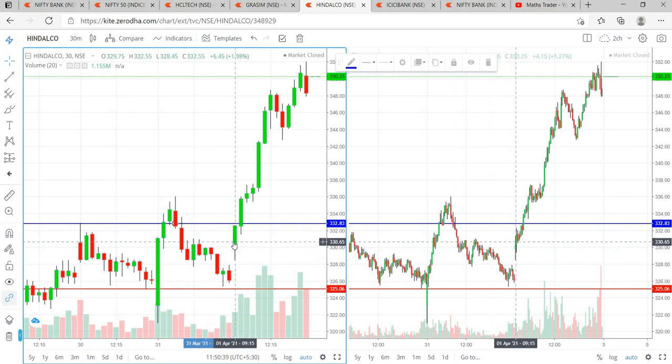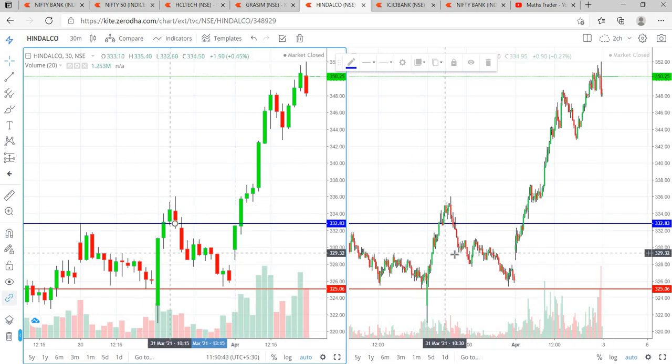So friends, you have to analyze the trend in 30 minutes and confirm it in 5 minutes. Any close above the levels is very important. In 5 minutes, the close is very much important for buying or selling over here.